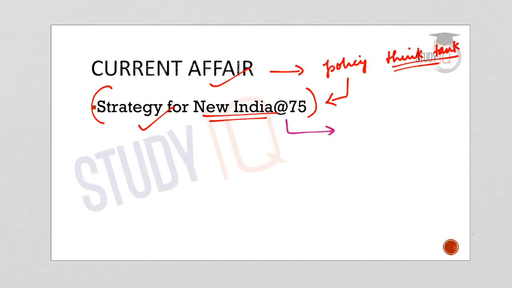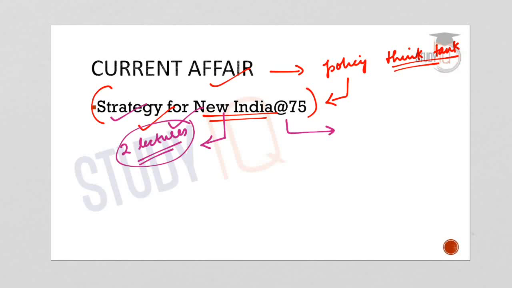But before we move on, the document Strategy for New India has been discussed by me in 2 lectures which are available on the StudyIQ channel. So please refer to the 2 lectures made on the Strategy for New India at 75 document of NITI Aayog. You will get an overall picture of NITI Aayog's proposals on various sectors of the Indian economy.